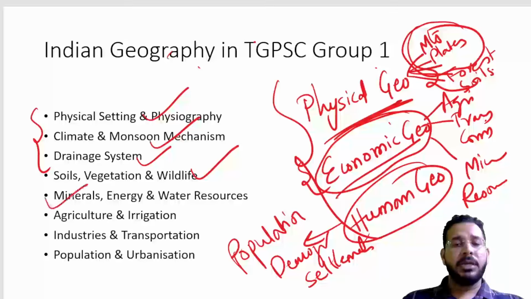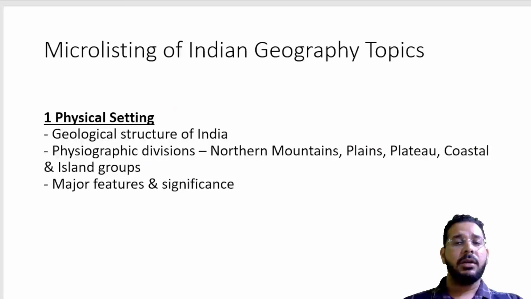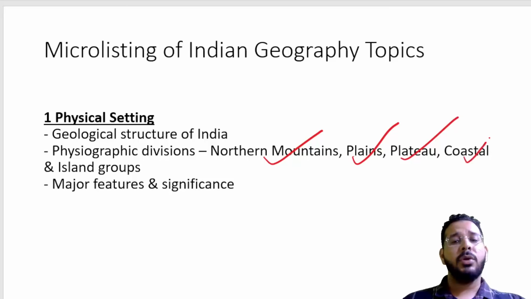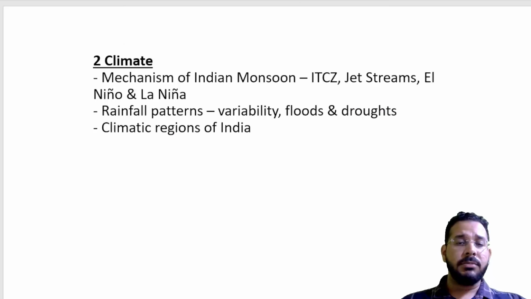So you have minerals, energy, agriculture, irrigation, industries, transport, population, urbanization. All these things you will have to study in Indian geography. In physiographic setting, we have the northern and northeastern mountains, northern plains, peninsular plateau, coastal plains, islands, and Indian desert. So these major features you will study.